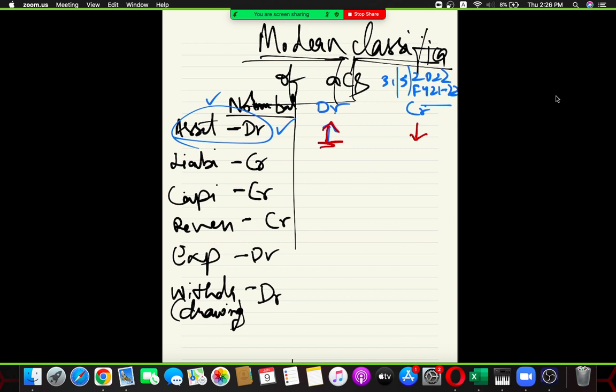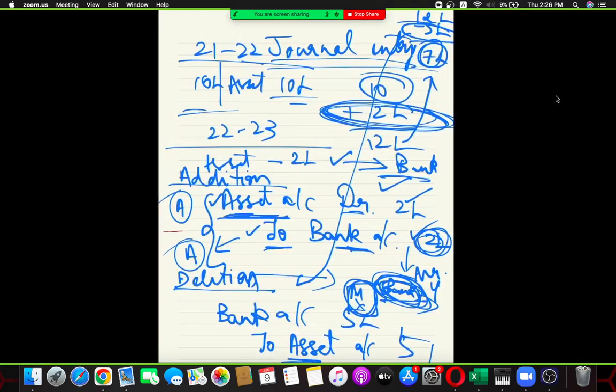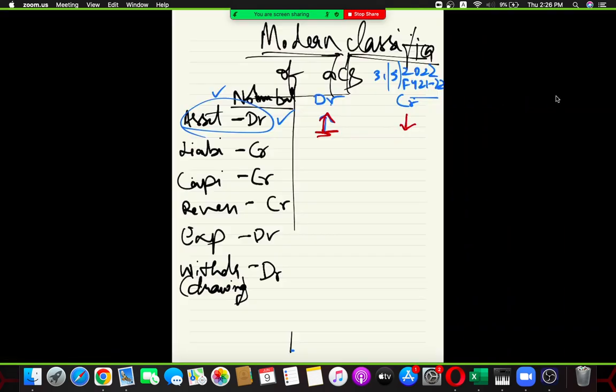In modern classification of accounts, people, there are 6 types of accounts. Asset has debit balance, liability has credit balance, capital has credit balance, expenses have debit balance, revenue has credit balance, and drawings have debit balance. Whenever there is an increase or decrease, what are we going to look into? When there is an increase in the asset, you are going to debit. When there is a reduction in the asset, you are going to credit it.